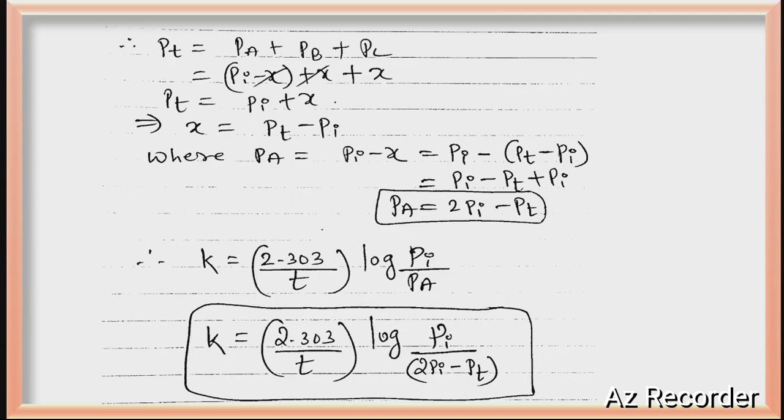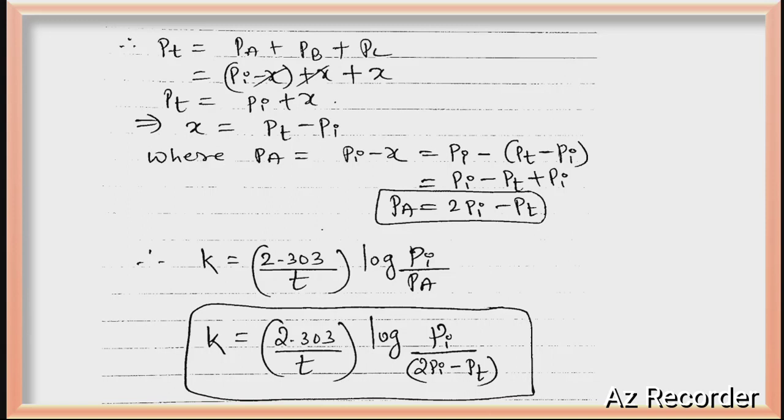To calculate the x value from that, take Pi to that side: x equals Pt minus Pi. So Pa will be Pi minus x. Put the value of x in that equation, you will get 2Pi minus Pt. For a first order reaction, the equation is k equals 2.303 divided by t into log Pi divided by Pa. Put the value of Pa. The final expression you will get is k equals 2.303 divided by t into log Pi divided by (2Pi minus Pt). This is for the gas phase reaction.